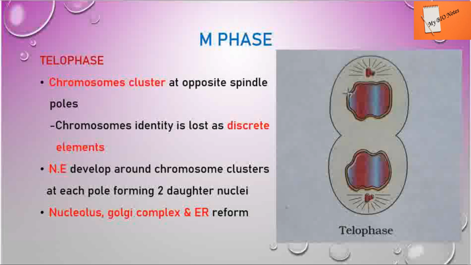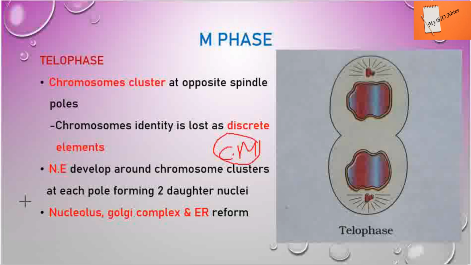So at the poles they start collecting, because the cell is going to divide, right? This is the final stage, so to divide into two cells, they collect at these poles. They mention it as chromatin material. So they start collecting at the poles.